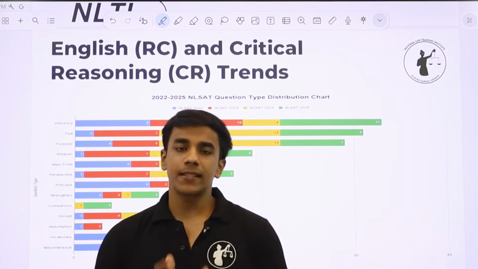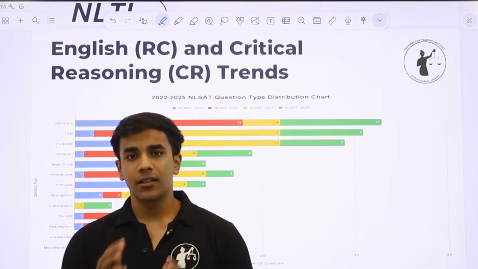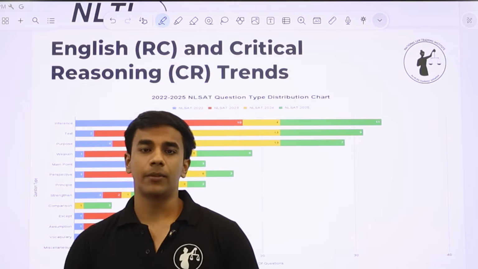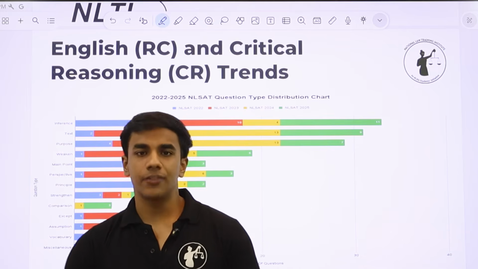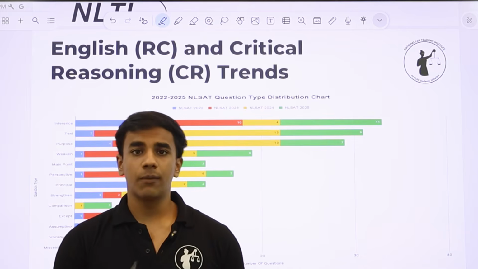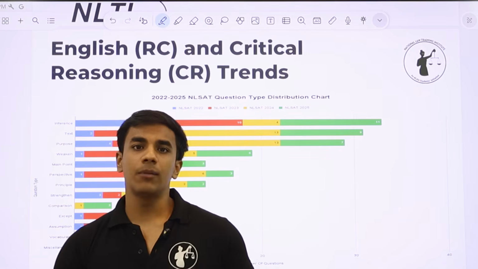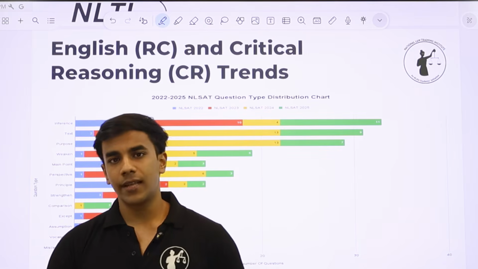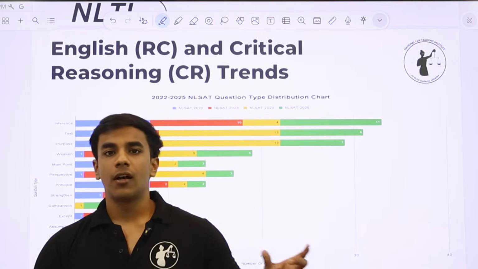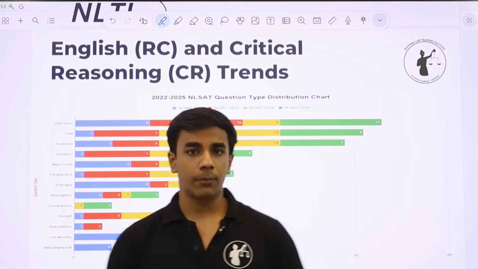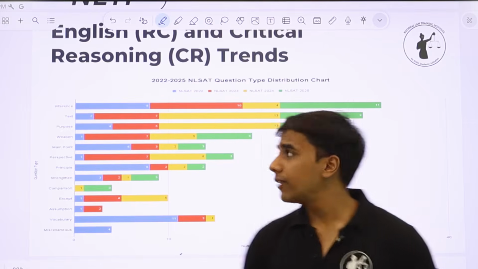Now, what does this slide tell you? This slide tells you the types of questions that were asked in Part A of the paper. Part A comprises critical reasoning, reading comprehension, and general knowledge. In this slide, we are focusing more on English comprehension and critical reasoning to identify the most important question stems that have been asked in NLSAT for the past 3 years, and also with a greater focus on what NLSAT 25 offered in the paper. So now these are the most important question stems that we have identified.